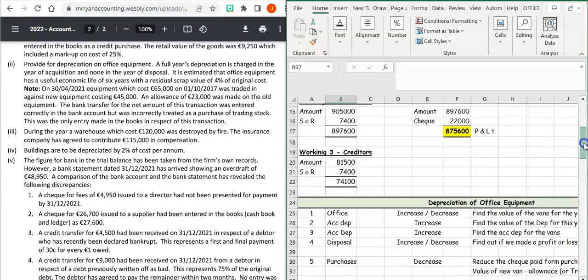So remember, we've been working already for our creditors, working 3, as part of our statement, our sale or return. So the amount that we have, we're going to use the new amount, which is 71,700. We got your check of 900.